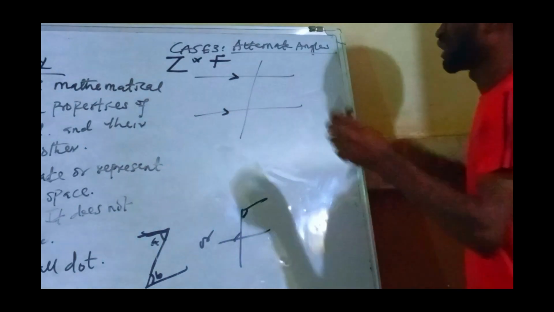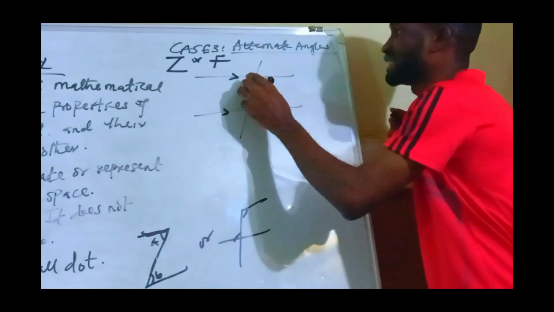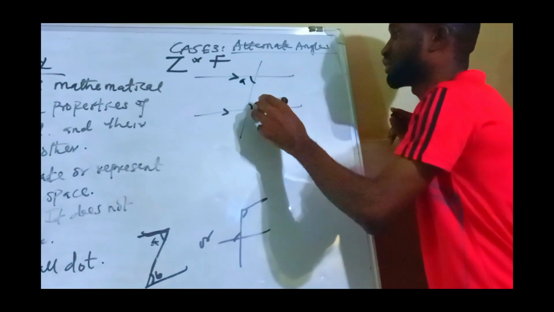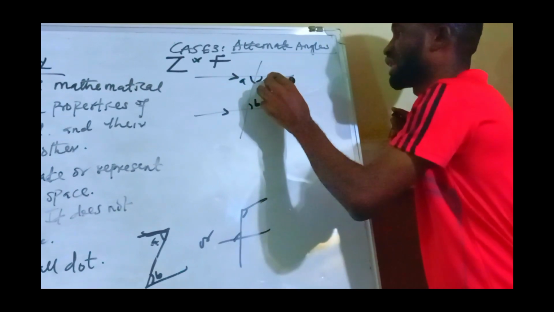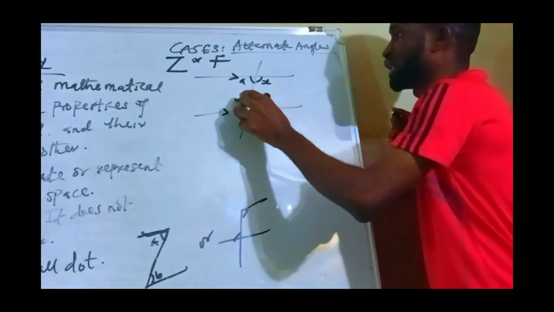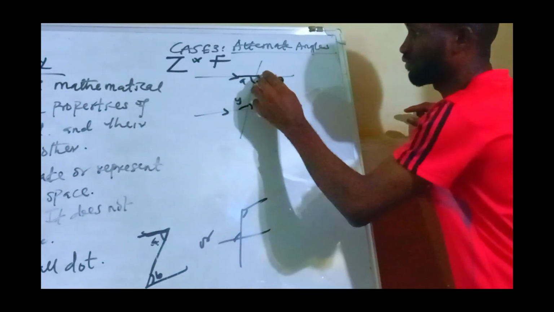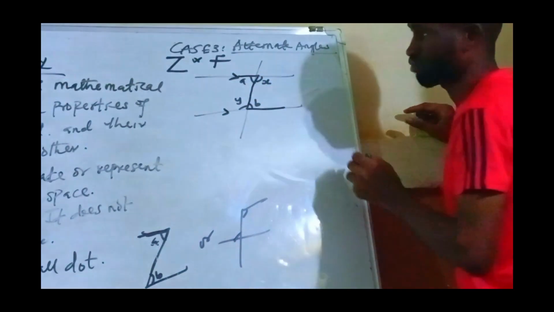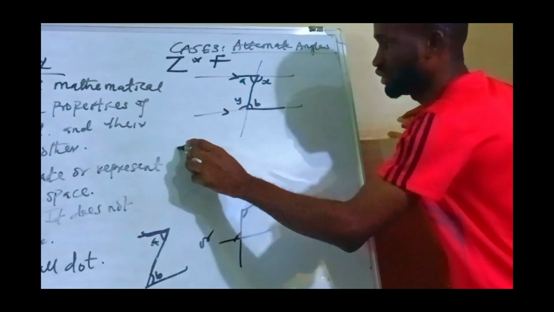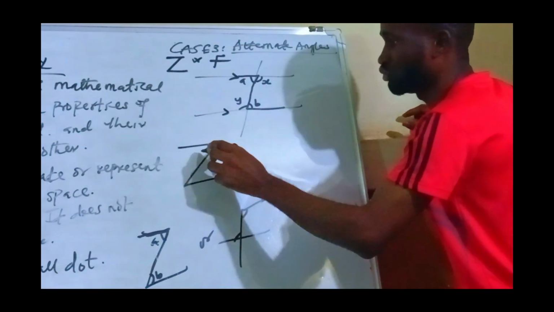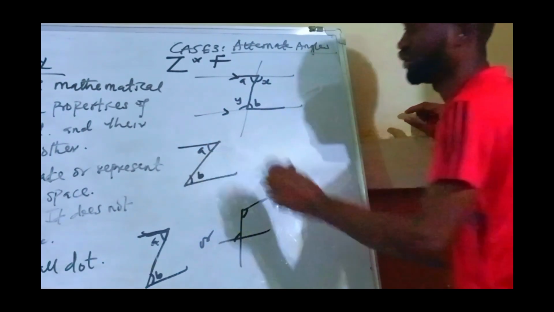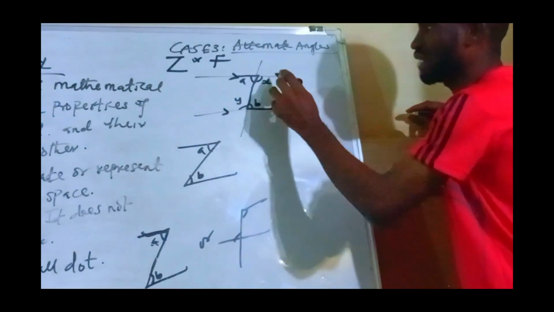Now I will have something like A here, I will have something like B, I will have something like X, and I will have something like Y. Now, of course, you notice that this is a Z formation. I see my Z formation. So in this Z formation, I will have here to be A, and here to be B. Then I have another F formation.